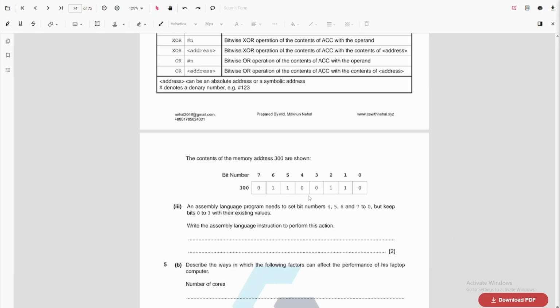So what we do here is we need to set bit numbers 4, 5, 6 and 7 to 0. This will become 0. But keep bits 0 to 3 at the existing value. This will be the same value as it was. So what operation can we do? So this answer is specific to the question.